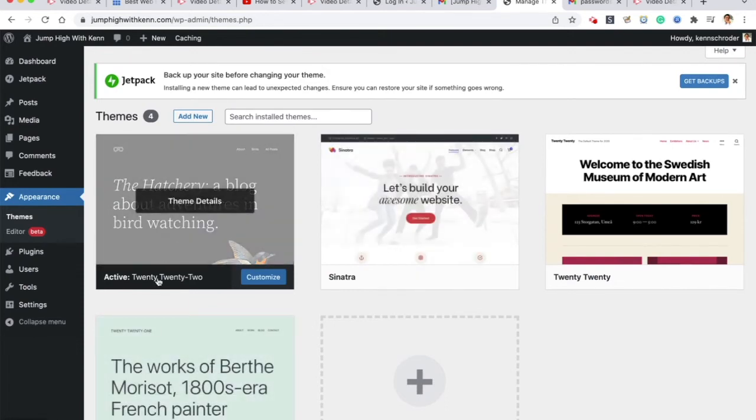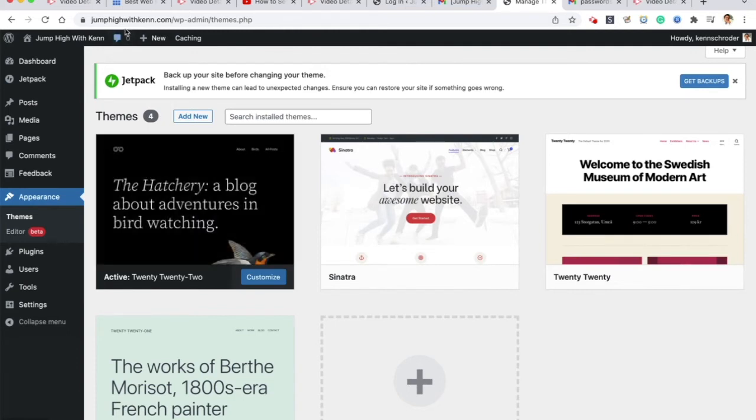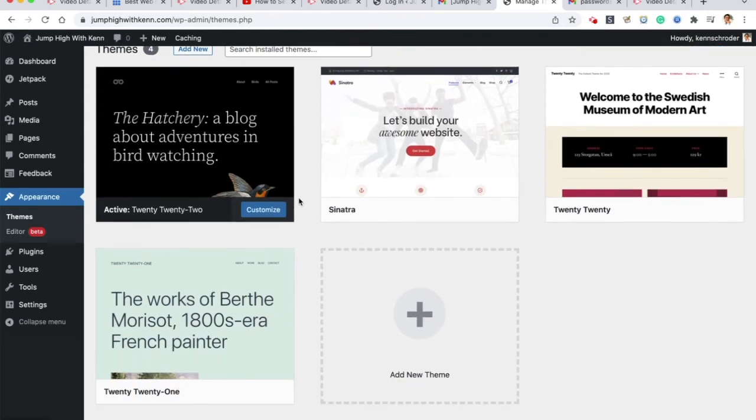And the 2022 theme is what's currently active. And it's got some nice, fun stuff to it. I saw an overview of the 2022 theme, but that's going to add a learning curve that I don't want to throw at you right now. So let's activate